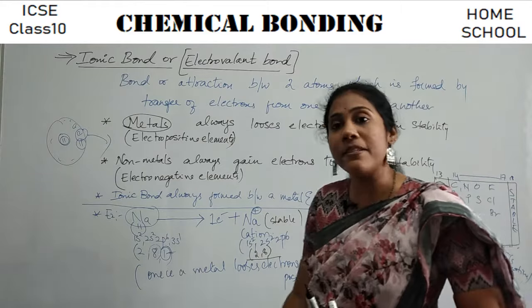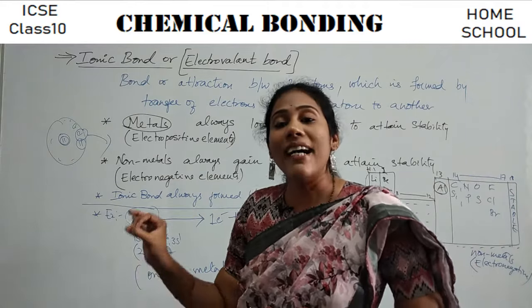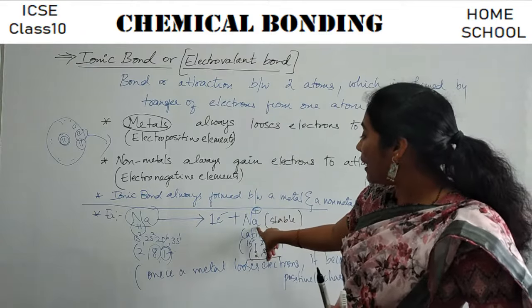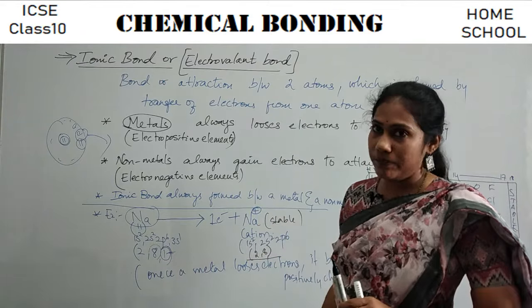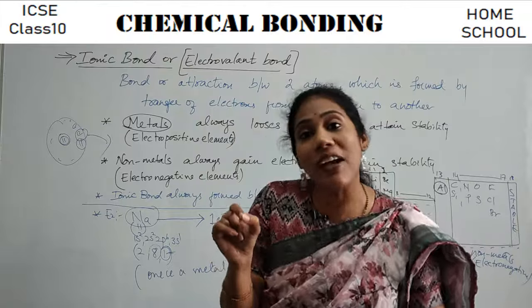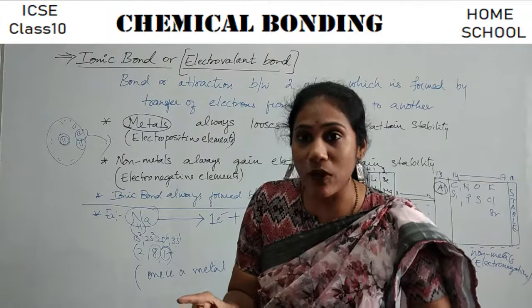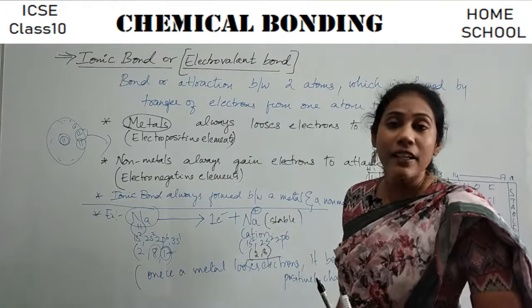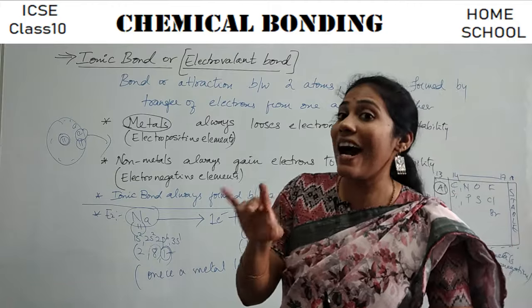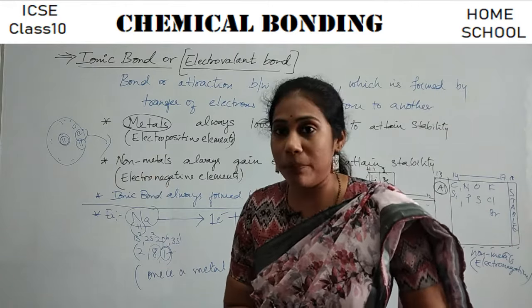Ions are of two types. One is cation, the other is anion. Now we have seen the formation of a cation. Next, we will see the formation of an anion, right? A negative ion. We have observed the positive ion. Next, we will learn how a negative ion can be formed.